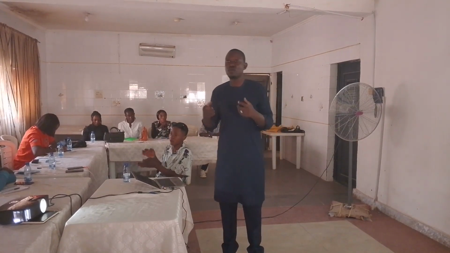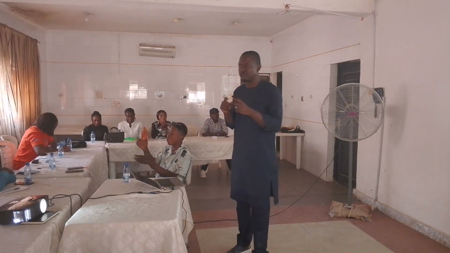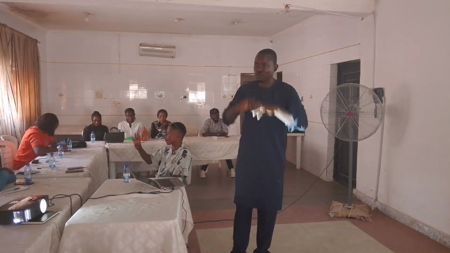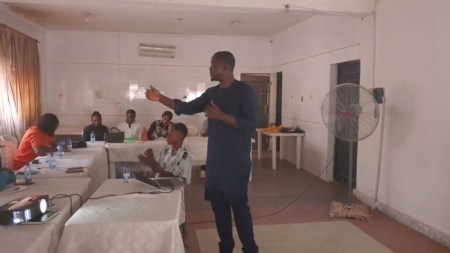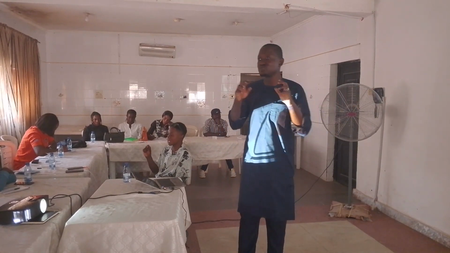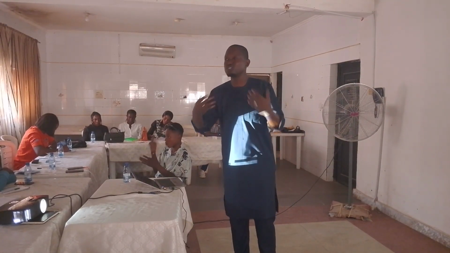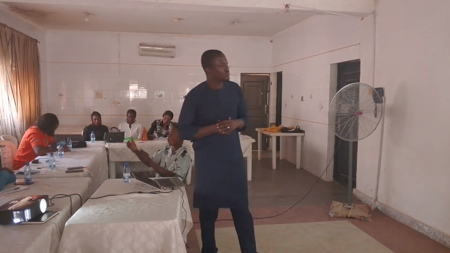And the formula I know they used before, but I think they are about to change it, is that the federal government collects 54% of that amount, everything that comes as our collective wealth. The states collect about 26%, the local governments collect about 20% of that amount. So that is the second source of our budget. That is why you see they tell you that every month governors are going to Abuja to collect their own share of the national revenue.